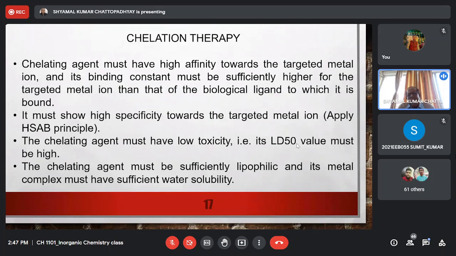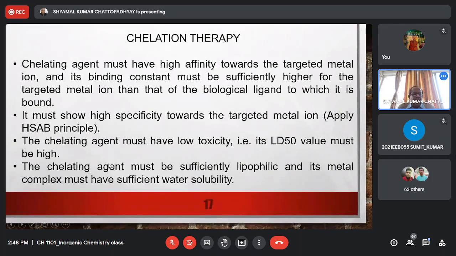Obviously, if a chelating agent is very toxic, its LD50 value will be low. On the other hand, if toxicity is low, it will be tolerated at higher doses, so the LD50 value will be high. So we want our chelating agent to have low toxicity. That means its LD50 value must be high.